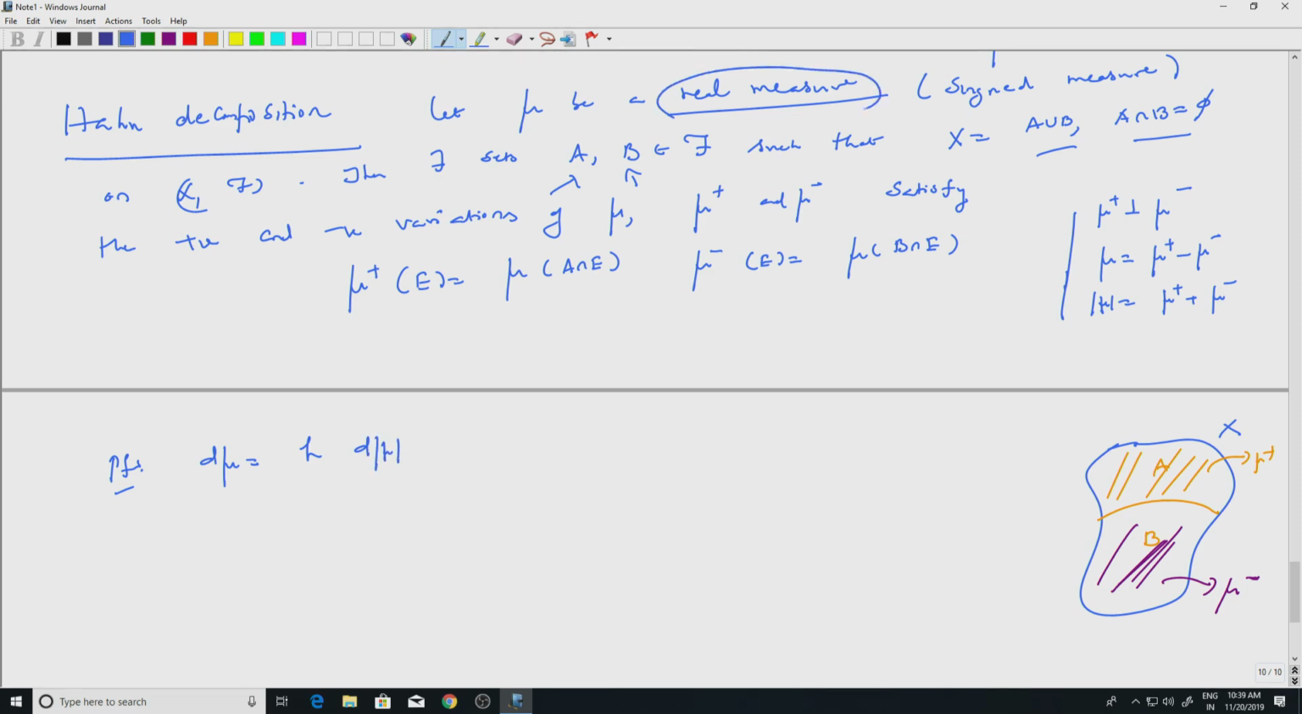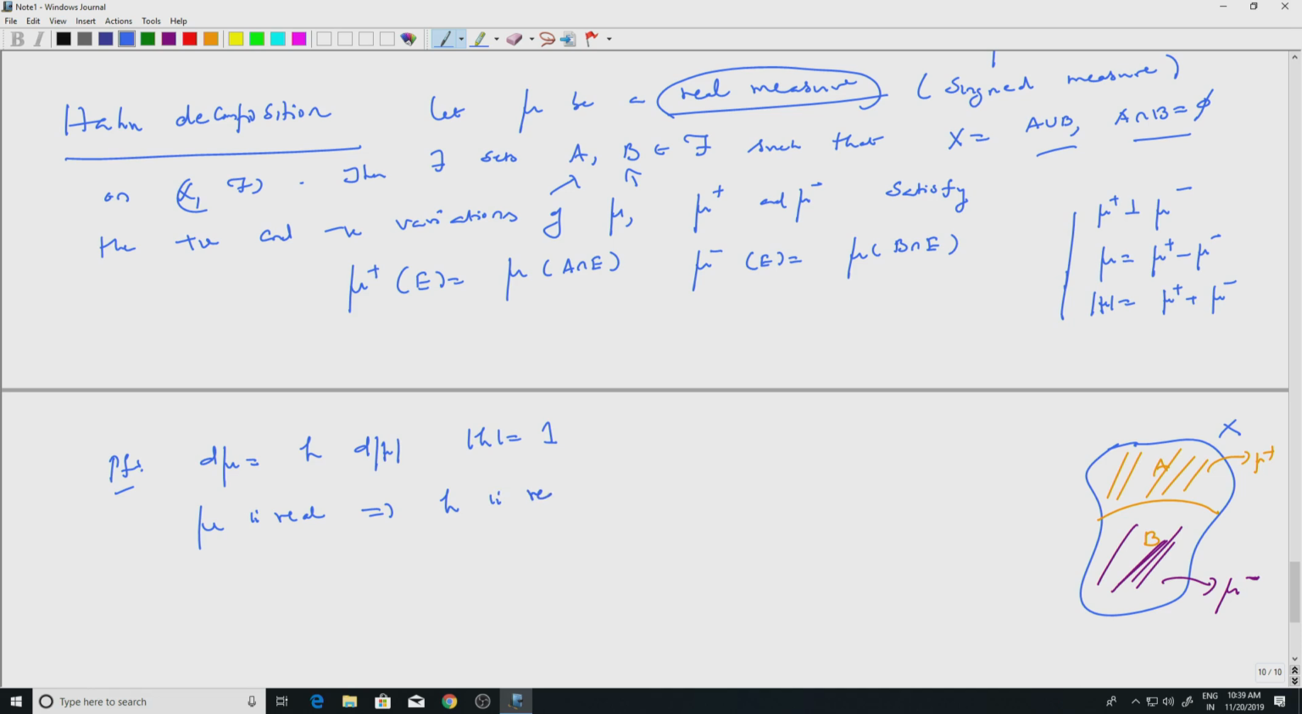So, mod mu is a finite measure and h has the property that mod h equals 1 for every x. Now mu is real, so the Radon-Nikodym derivative, when I integrate over any set, I am going to get a real number, and so averages of h are real, which implies h is real. So, mu is real implies h is real.